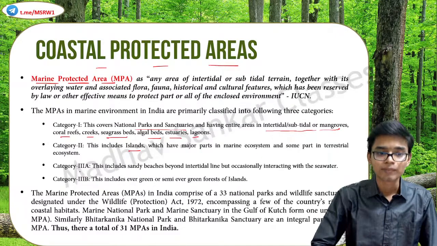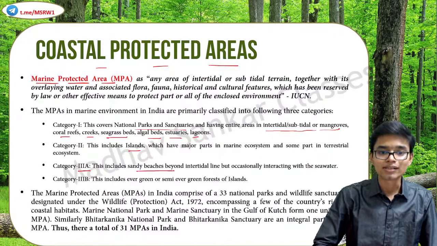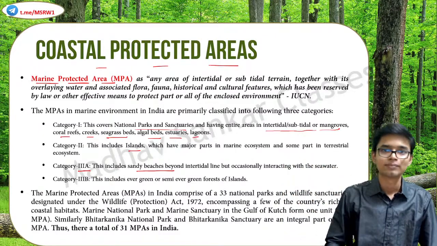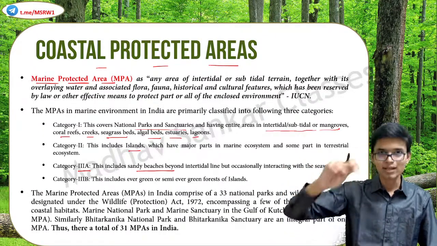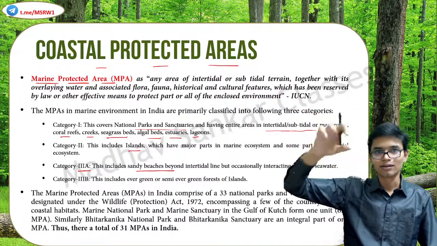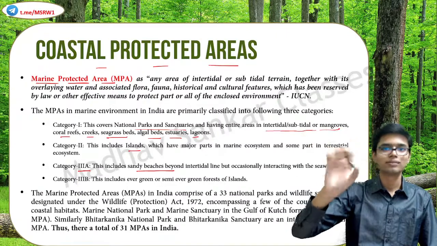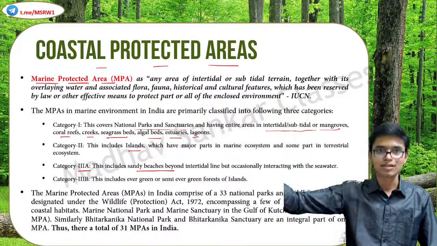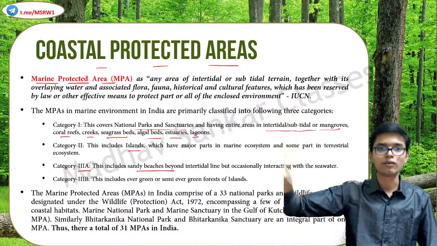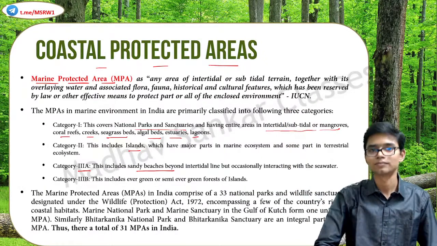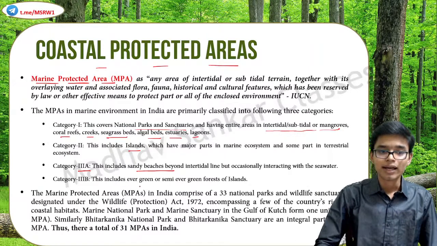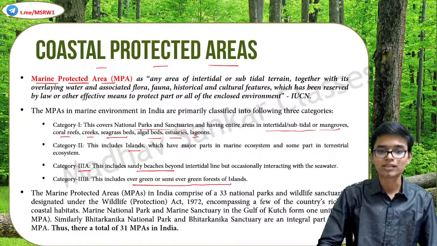Category 3A, sandy beaches beyond intertidal line but occasionally interacting with the seawater. Okay, intertidal line means what? There is a high tide and a low tide, correct? So that line, that is the intertidal area. Beyond that, up to where the seawater can influence is the Category 3A, occasionally influence. And Category 3B, evergreen or semi-evergreen forests of islands.